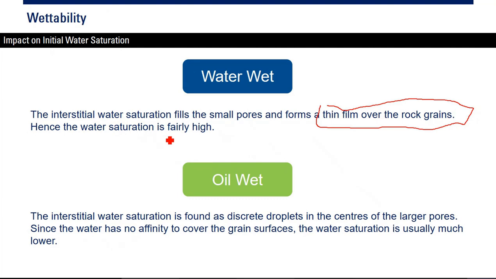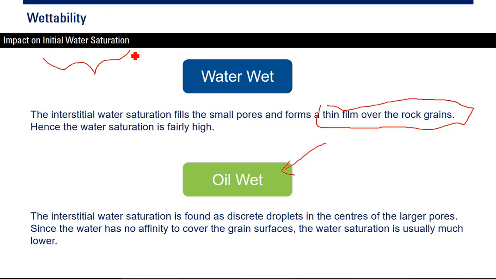Hence, the water saturation is fairly high. But for oil wet rock, the interstitial water is found as discrete droplets in the center of larger pores. Since the water has no affinity to cover the grain surface, the water saturation is usually much lower. This is for the initial water saturation condition.